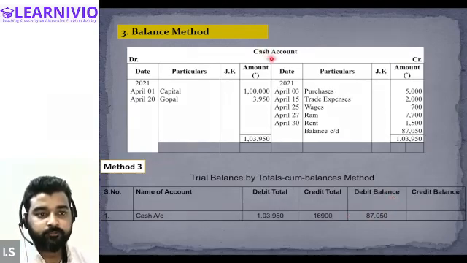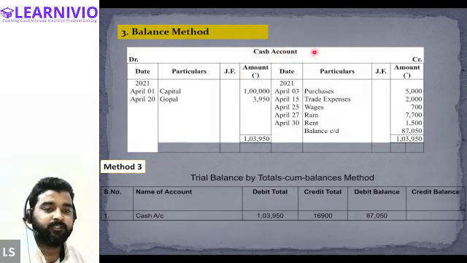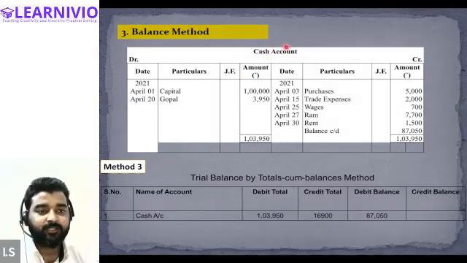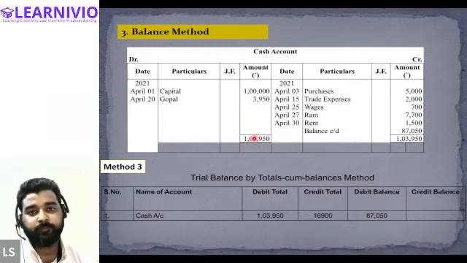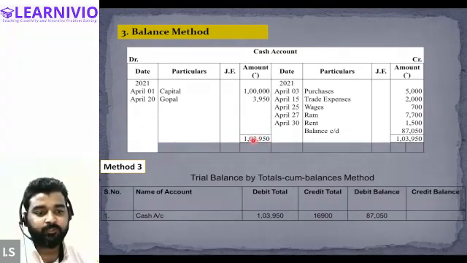First of all, let's understand this through the cash account. So this is our cash account. Tell me, the total of the debit side is how much? 1,03,950. This value will also be taken into consideration while preparing the trial balance, so 1,03,950 will be recorded in the debit total column.